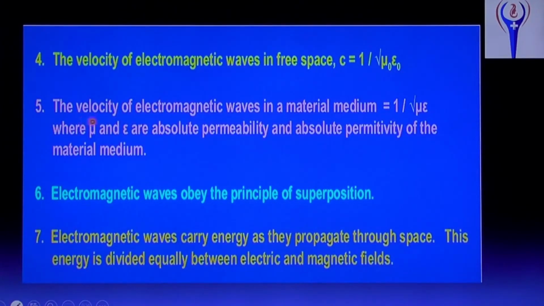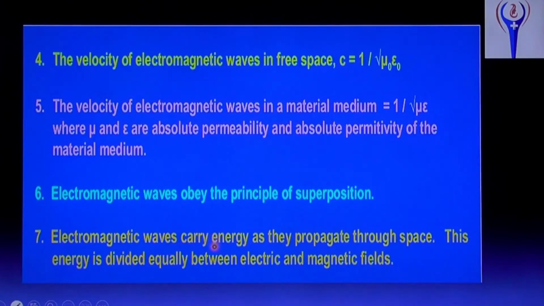And fifth point, the velocity of electromagnetic waves in a material medium is equal to 1 by square root of mu epsilon. Velocity of electromagnetic wave in a medium. This is in free space or air medium. This is the formula. In a medium it means 1 by square root of mu into epsilon. What is mu and epsilon? They are the absolute permeability and absolute permittivity, that is, the permeability of the medium and permittivity of the medium. Okay. And electromagnetic waves obey the superposition principle like normal light.